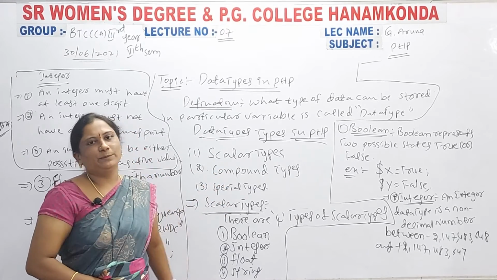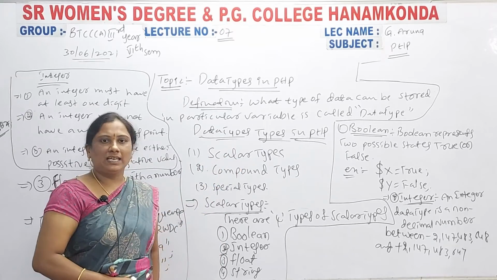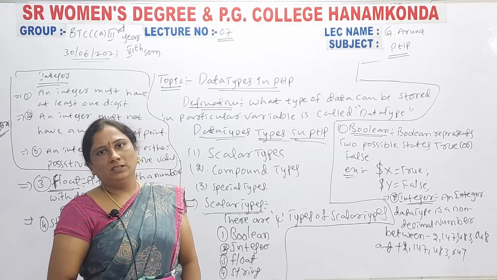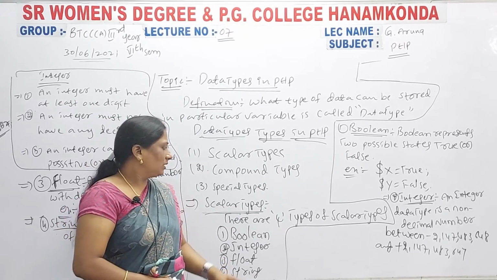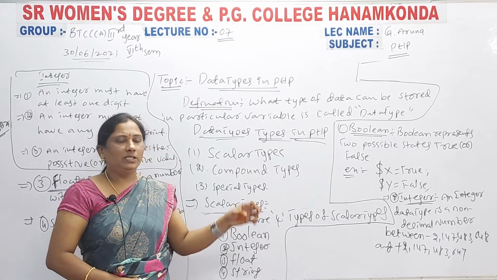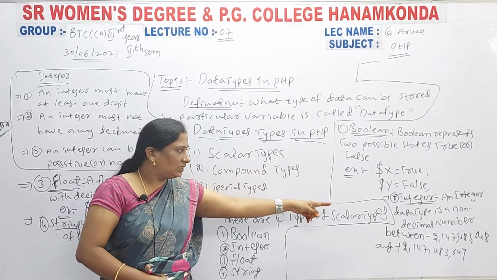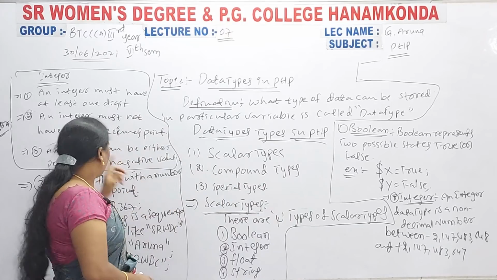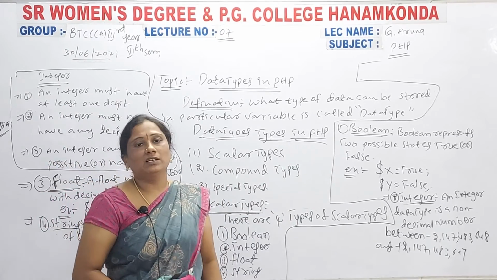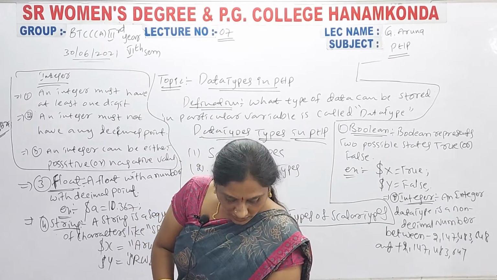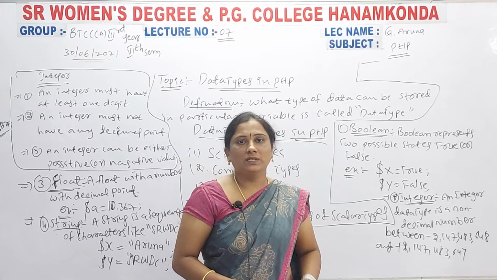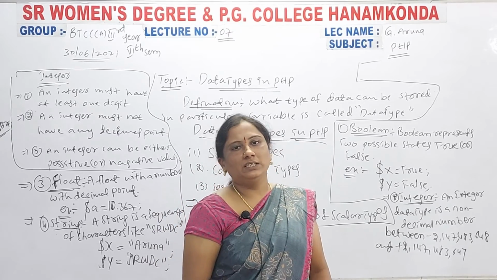In scalar types, again there are four types: Boolean, integer, float, and string. So there are four data types here.